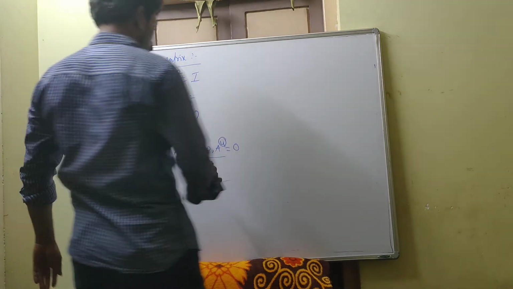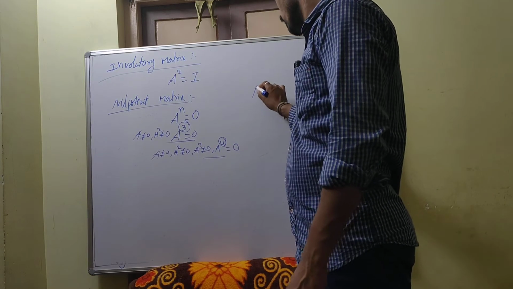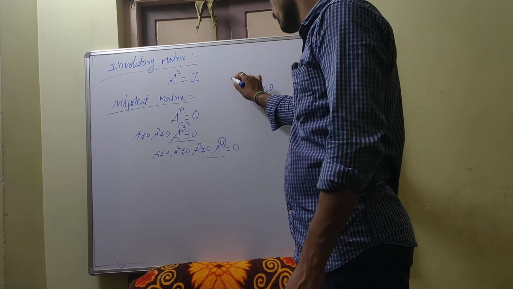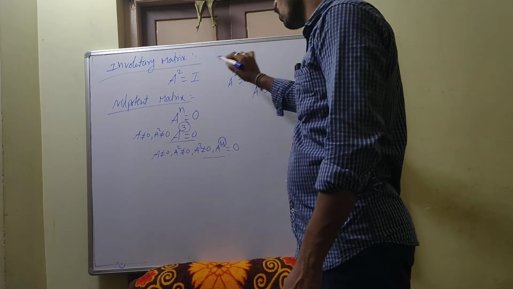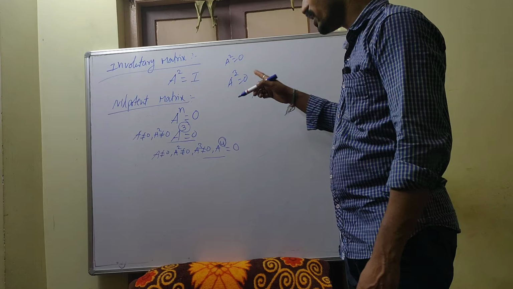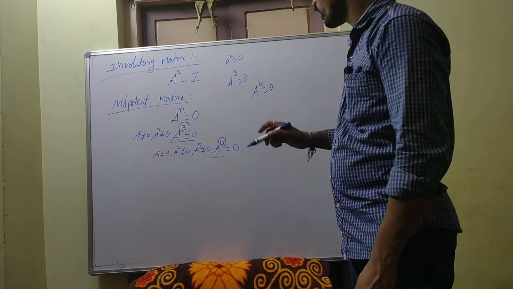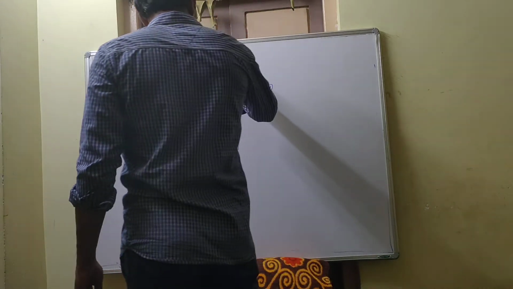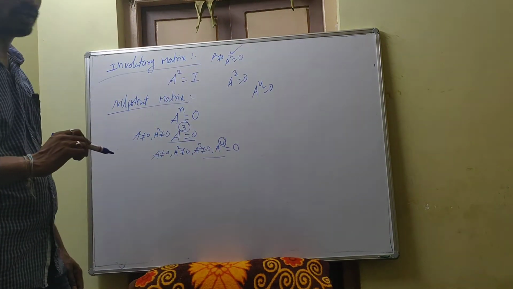Because if A power 4 is equal to O, it may be that A cube is equal to O or A square is equal to O, then you don't say here the index is 4 or order 4. Okay, then if A is not equal to O and A square is O, here this is the nilpotent matrix of order 2.